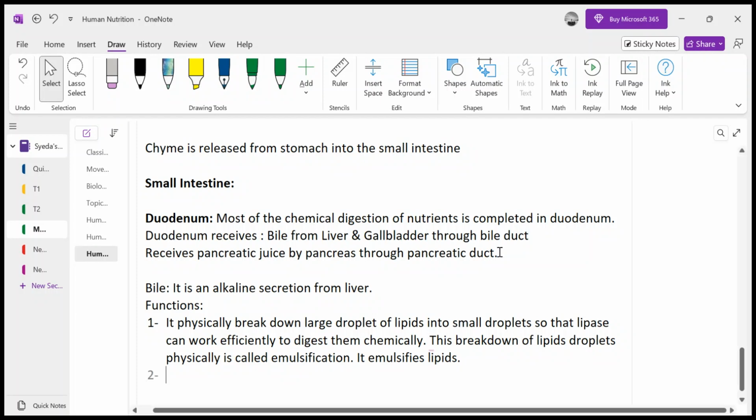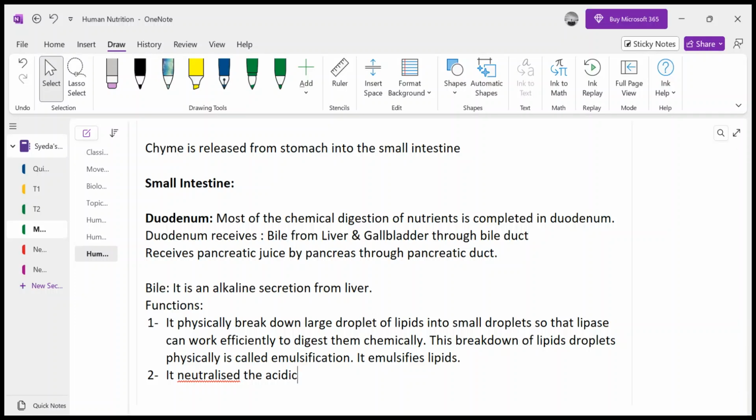Now, the second function that bile does is that it neutralizes the acidic chyme. The chyme has an acidic pH.